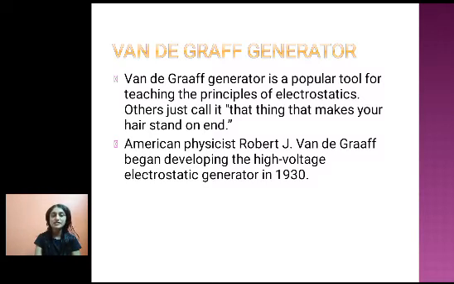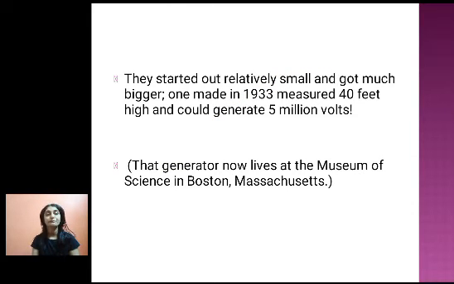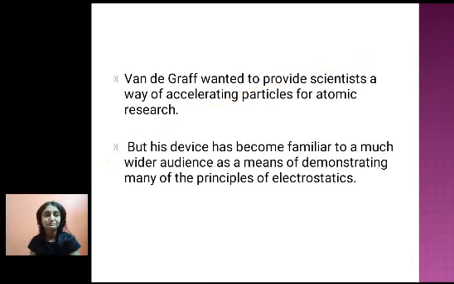American physicist Robert Van de Graaff began developing the high voltage electrostatic generator in 1930, and they started out relatively small and got much bigger. One made in 1933 measured 40 feet high, and it was able to generate 5 million volts. That generator is now kept at the Museum of Science in Boston, Massachusetts.